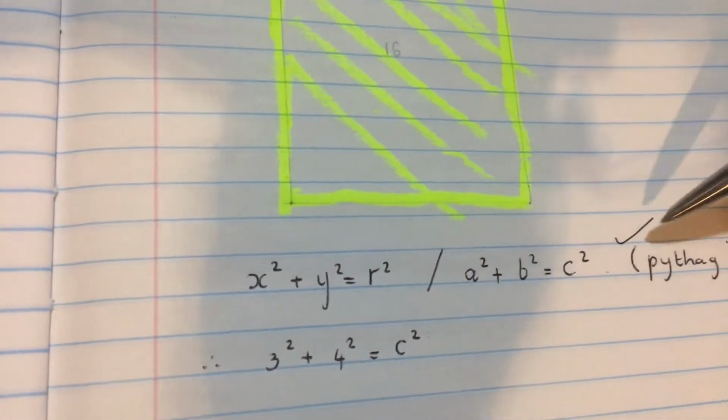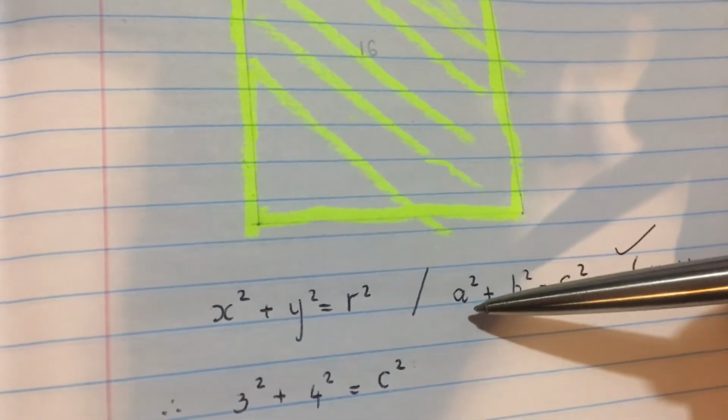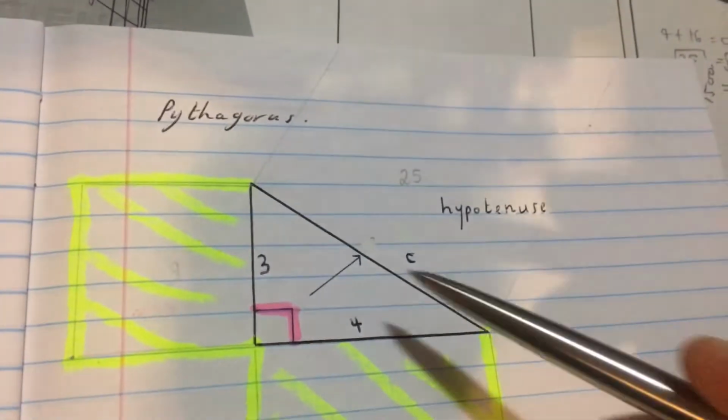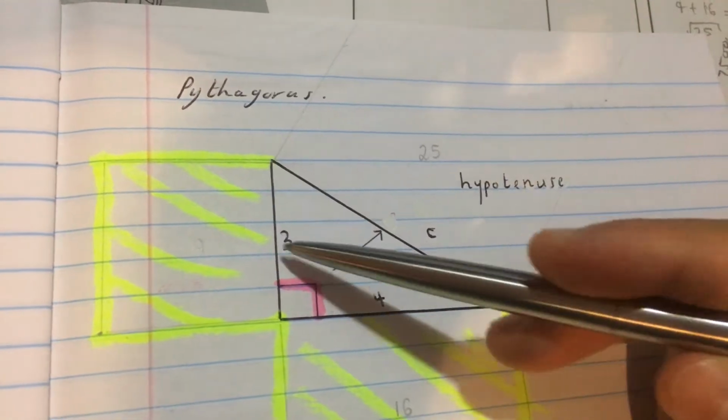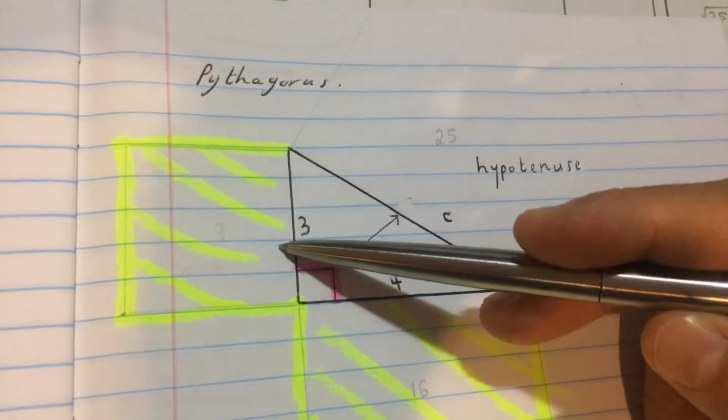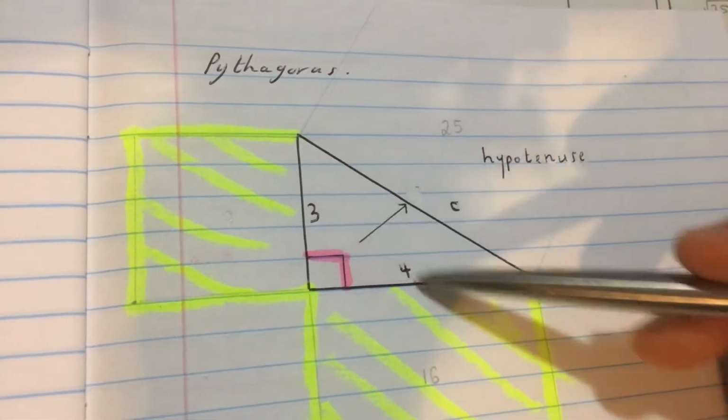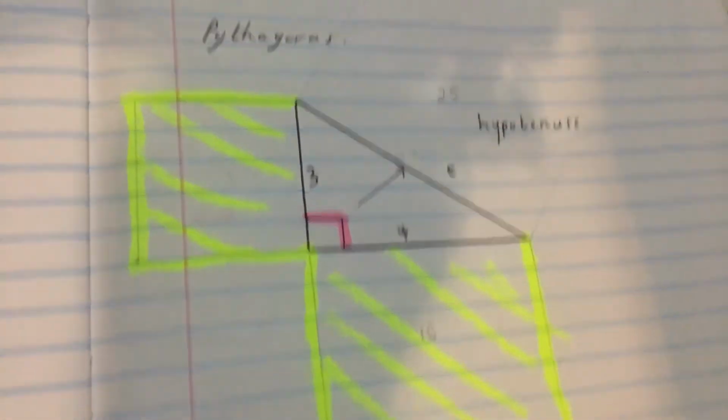So you write that down, you get 1 mark. Then you substitute what was my A. Go look at the triangle. A is 3 and B is 4. Now it doesn't matter if you call that A and that B or this A and that B. It doesn't make a difference. Okay, so go substitute these 2 in.